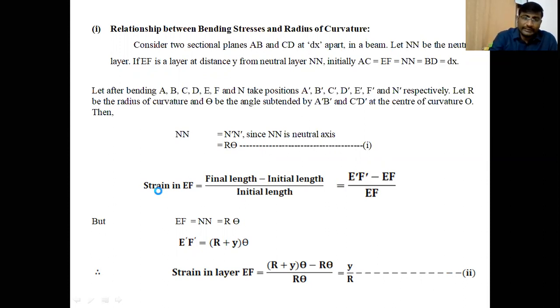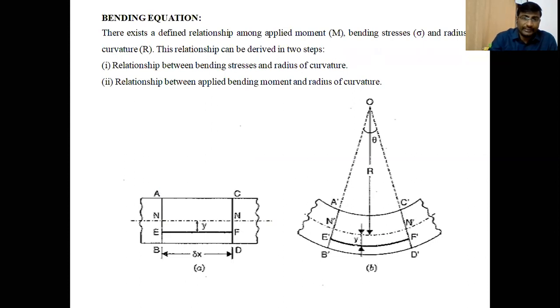Now let us consider the strain. What is the strain developed in the considered layer EF? During bending, the length increases, so while the length increases, strain will be produced in the layers. What is the strain in EF at a distance of y from the neutral layer?